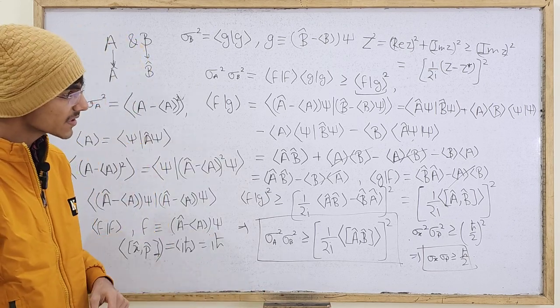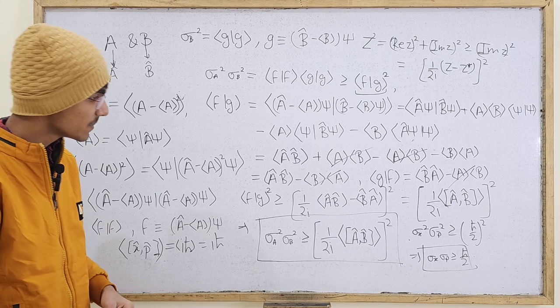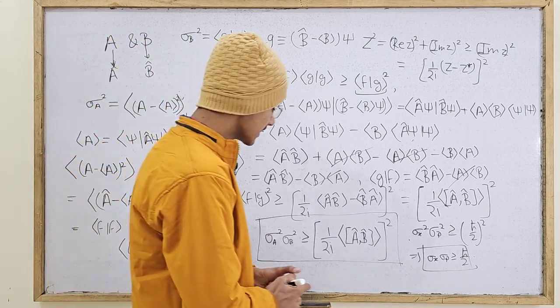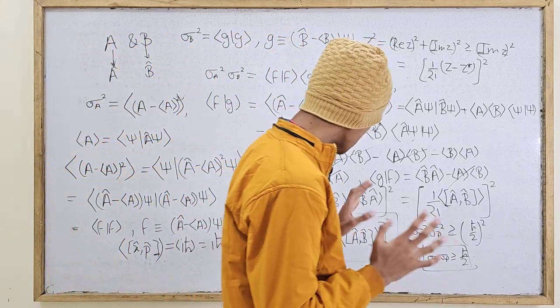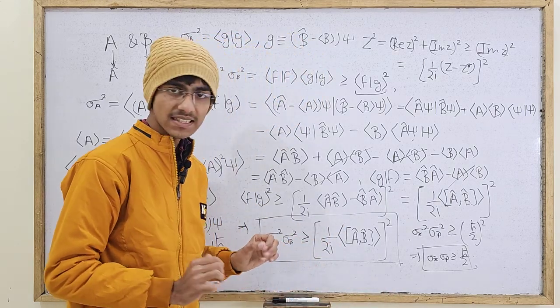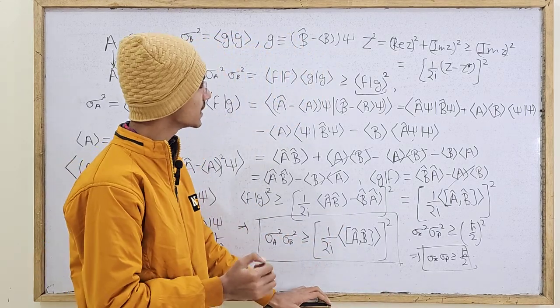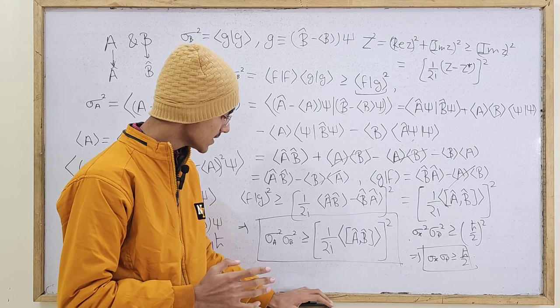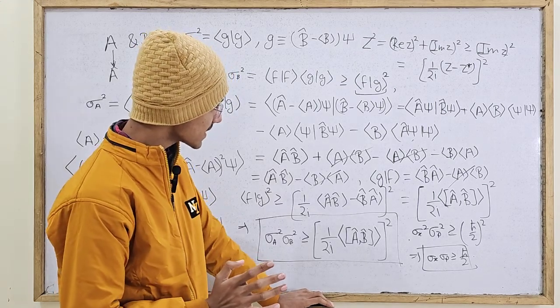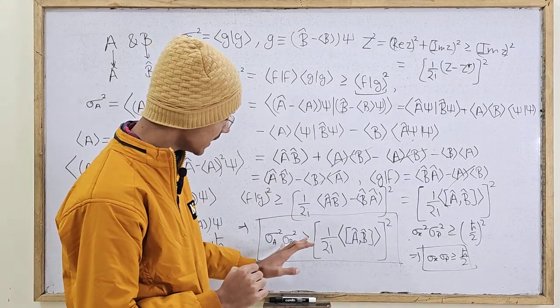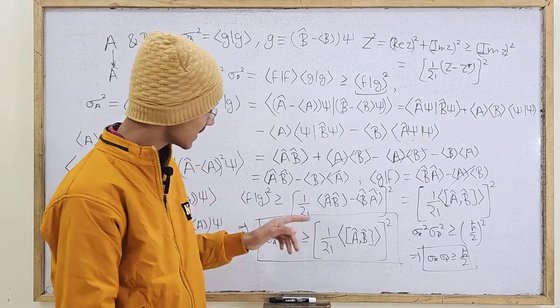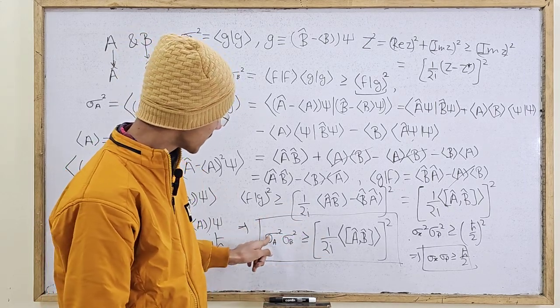So from here you can easily derive Heisenberg's uncertainty principle. Whichever two quantities in physics or quantum mechanics do not commute, whose operators do not commute, for these kinds of quantities there always exists an uncertainty principle, which can be easily explained by this.